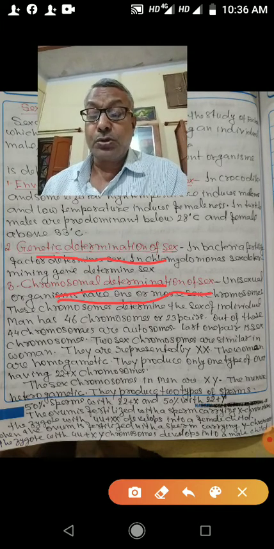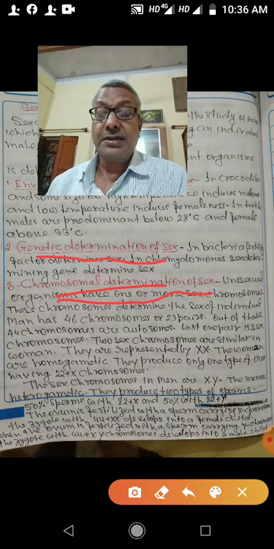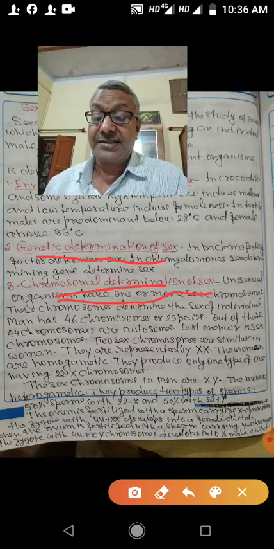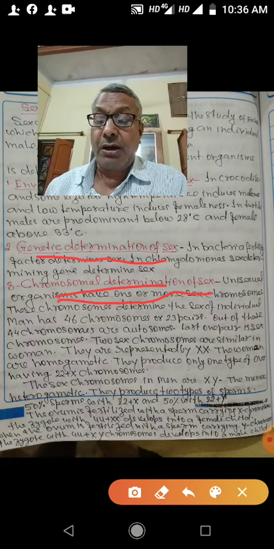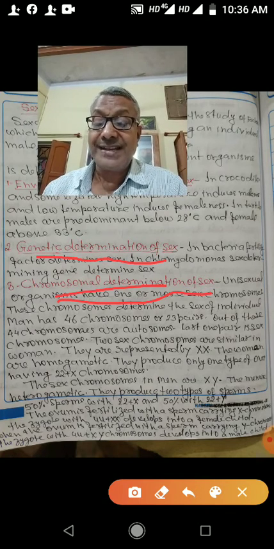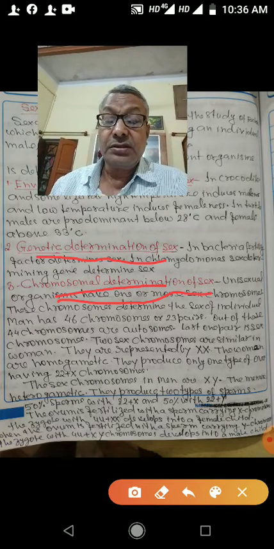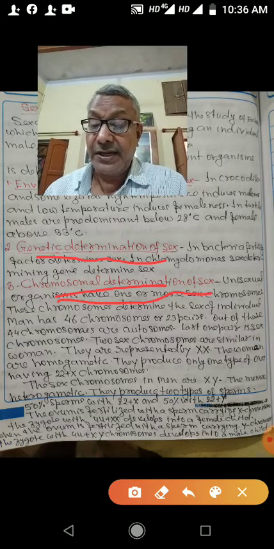One is autosomes and other is sex chromosomes. And sex chromosomes determine the sex of individual. So unisexual organisms have one or more sex chromosomes. These chromosomes determine the sex of individual.